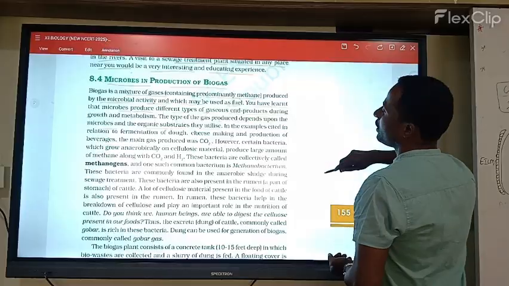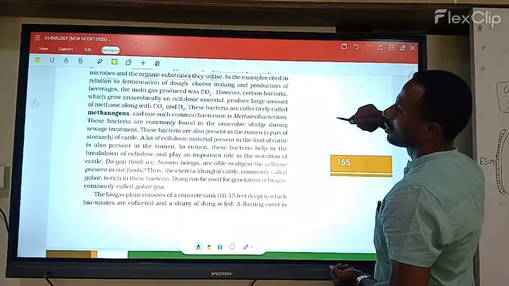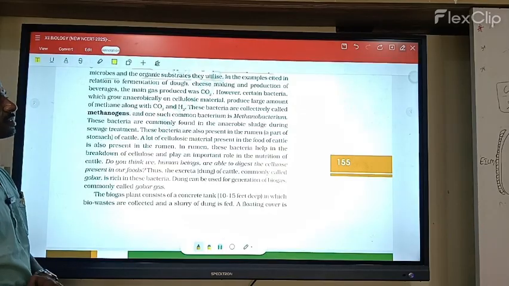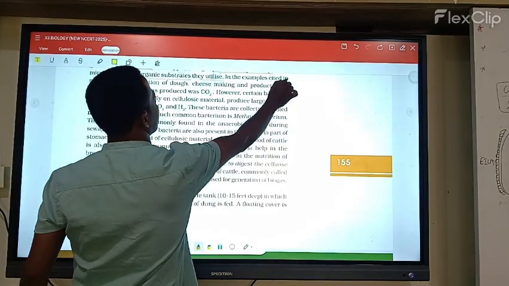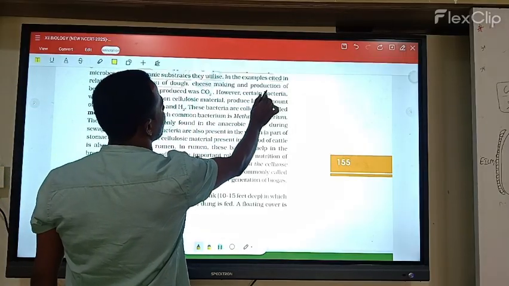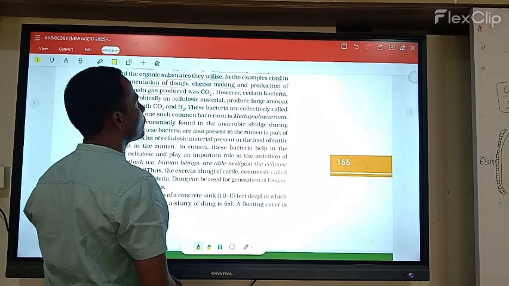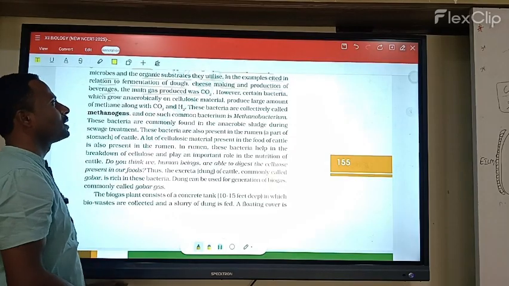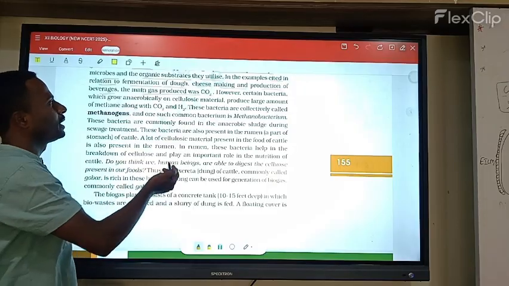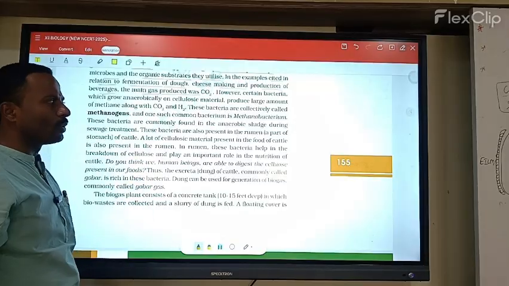They use raw materials, any organic substance, and some microbes to produce gases. In fermentation, such as dough, cheese making and production of beverages, the main gas produced is CO2.